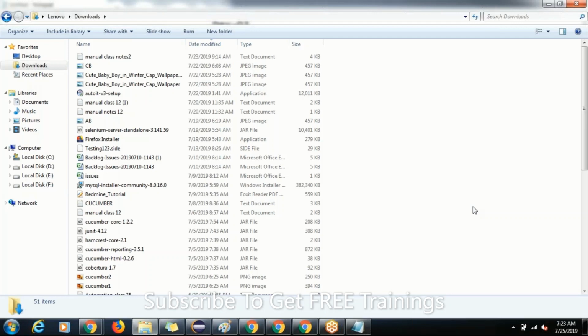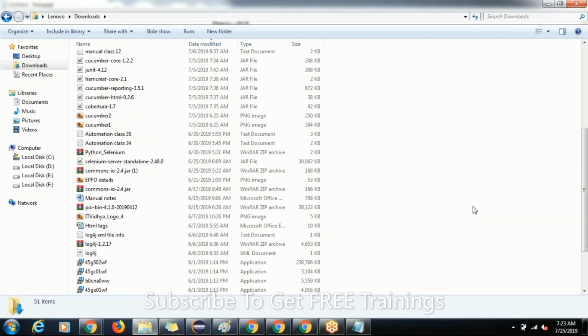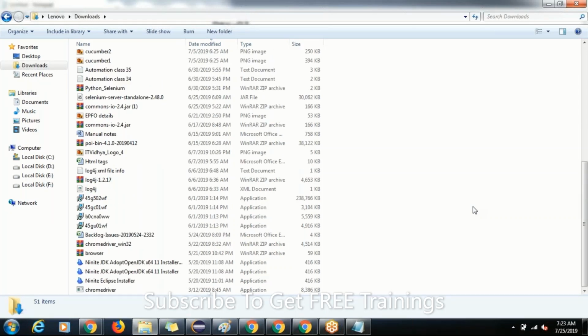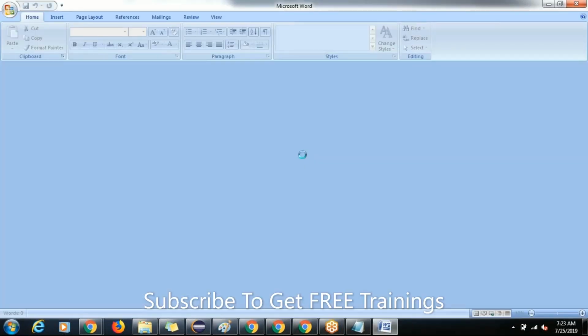For big size project and big size requirement, we go for the incremental model. Now see here, we have a document I shared here, guys.